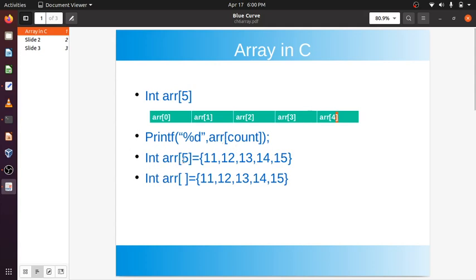So int arr[5], I can directly initialize it like this. I can even do it like this. Even if I don't give anything, the compiler will put a 5 here because 5 integers are given here. Let's see an example.